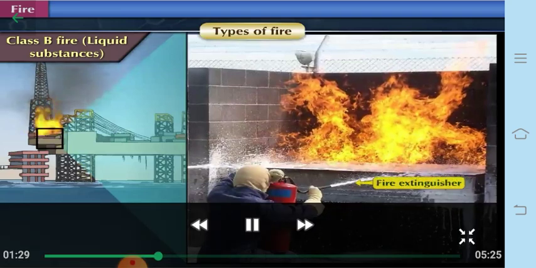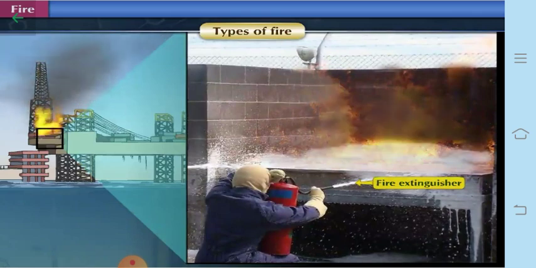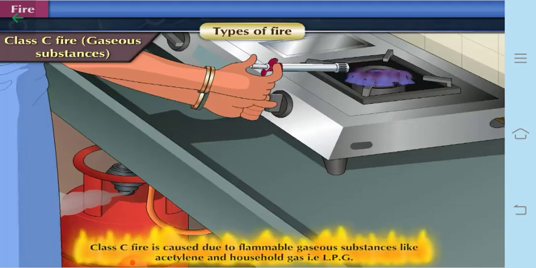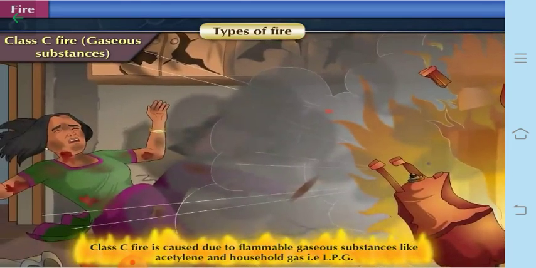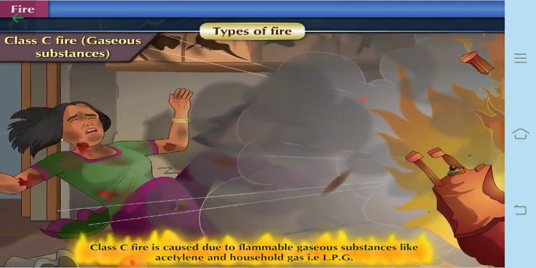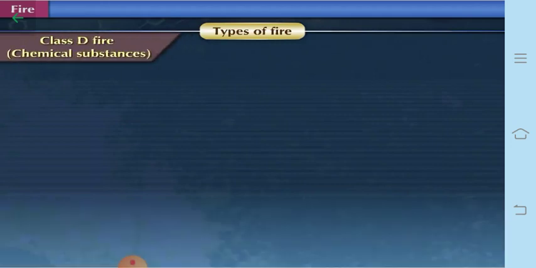Then the next type of fire is class C fire, which is of the gaseous substances. Now fires caused due to acetylene, household gas, gaseous substances like this can be called as the class C type of fires. So this also can be put off with the help of the fire extinguisher. Then next one is class D fire, which is of the chemical substances.